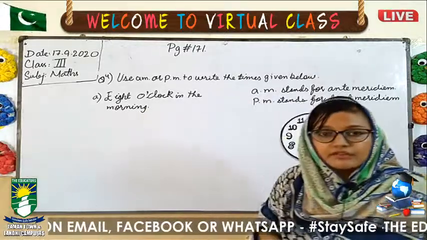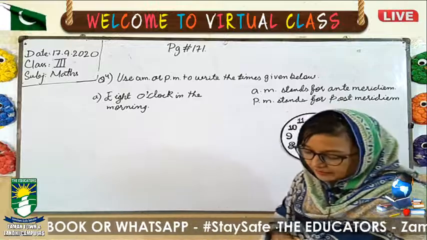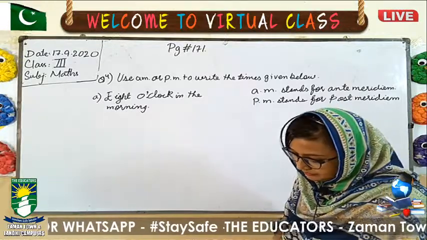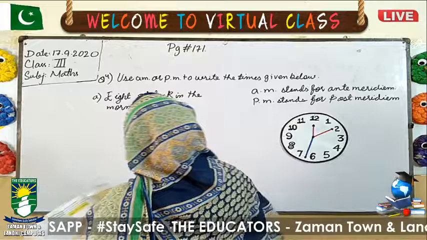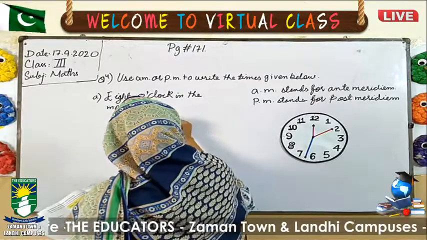When we talk about the morning, we know about it. We are writing AM or PM. We are simply writing AM. 8 AM. You will simply write it like this, 8 AM. This is your book work. You will just do it in the book.